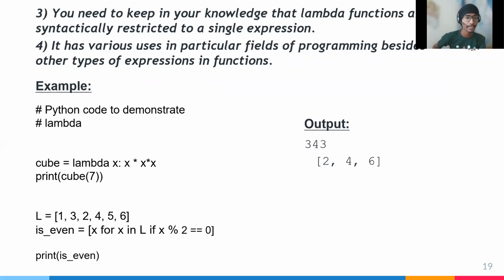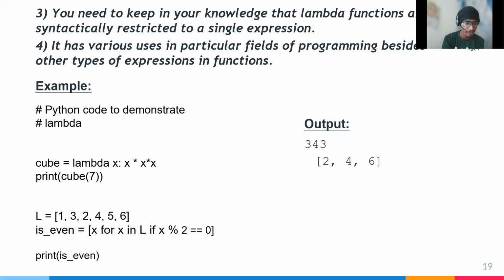For example of lambda, we take cube equals lambda x: x * x * x, then print cube of 7. And L equals 1, 3, 2, 4, 5, 6.